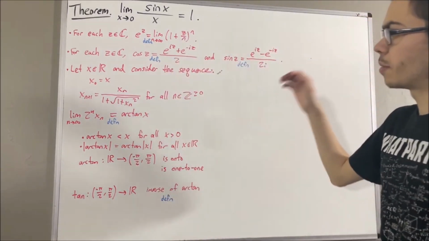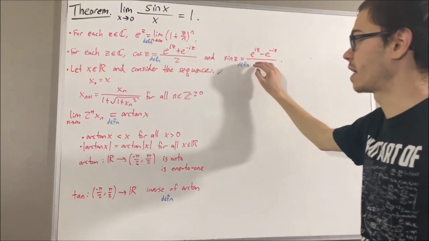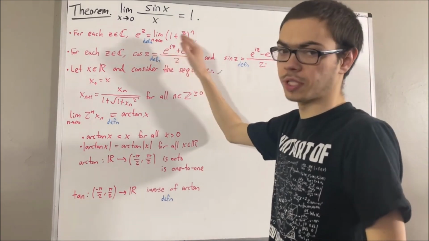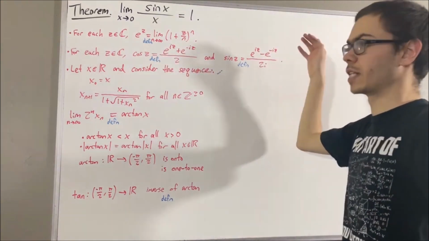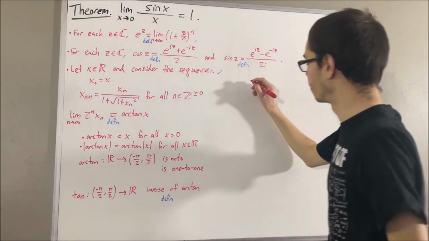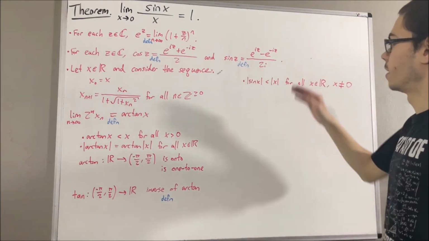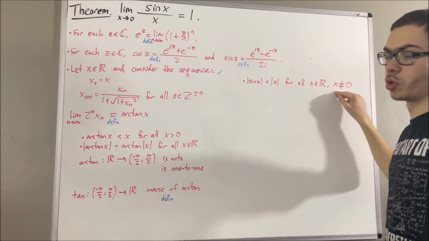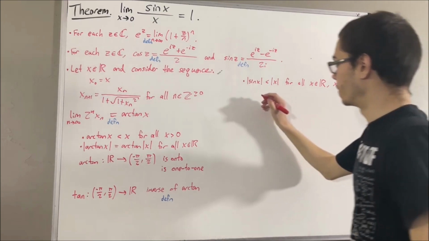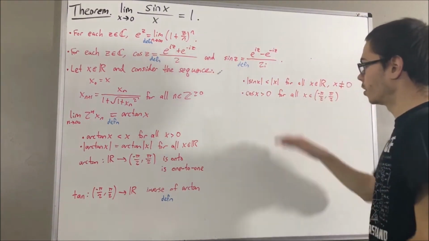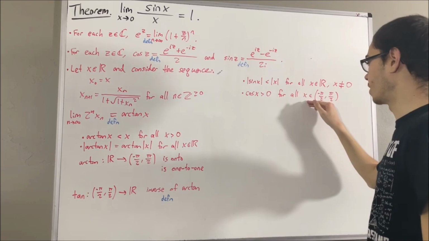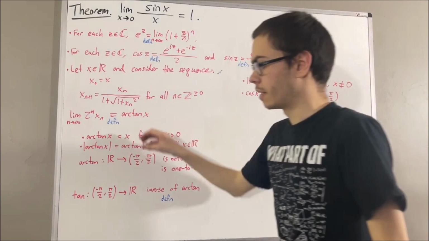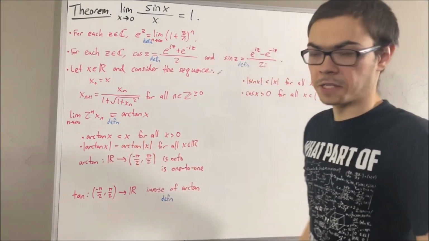Now, let's talk about some of the properties of cosine and sine that we have proven. First of all, we have proven that the cosine of any real number is a real number, and the sine of any real number is a real number. We have also proven the absolute value of sine x is less than absolute value of x for all non-zero real numbers x. We've also proven the cosine of x is greater than 0 for all x in the open interval negative pi over 2, comma pi over 2, the same pi that we defined via the arctangent function.